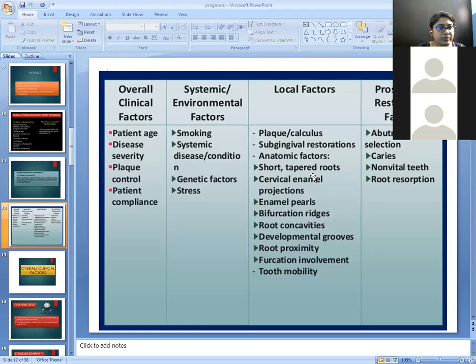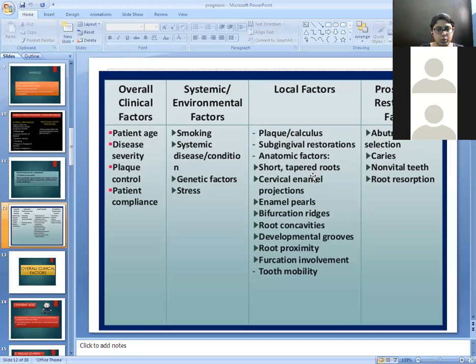Second is the systemic and environmental factors, which include smoking, systemic disease and condition, genetic factors, and stress.